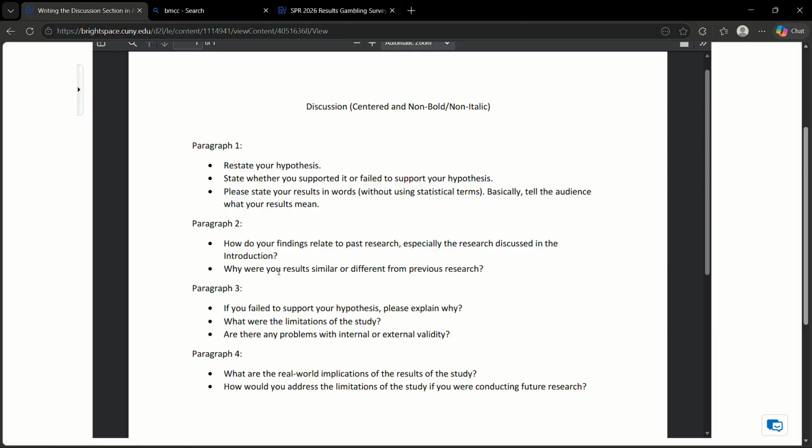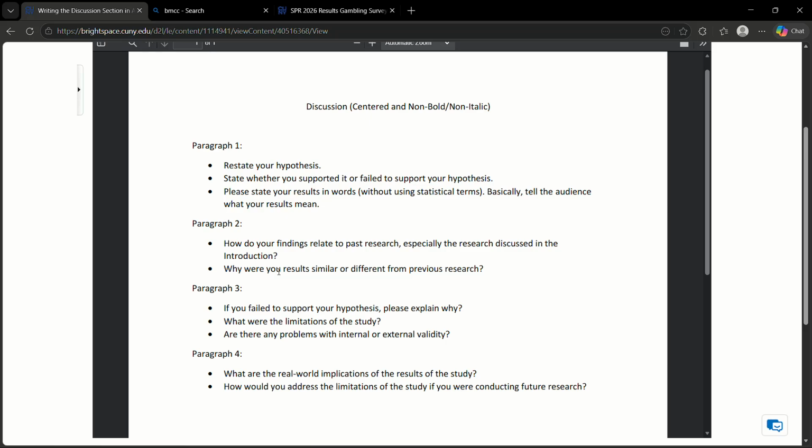Internal validity is the ability to draw cause and effect conclusions. You cannot draw cause and effect conclusions with a survey. So there is a problem with internal validity because we're using a survey and we're not doing an experiment. It's correlational. We cannot draw cause and effect conclusions based on a correlational survey.